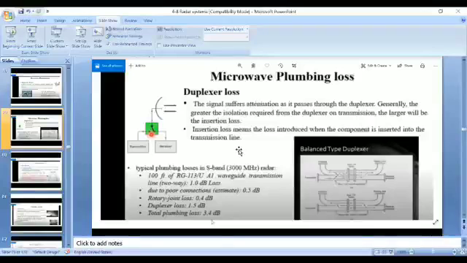So you may estimate, not accurately but to some extent, the losses caused by these microwave components. That's why these losses are called predictable losses.